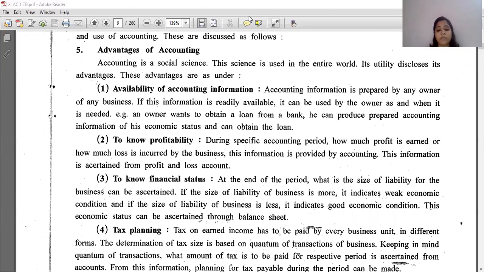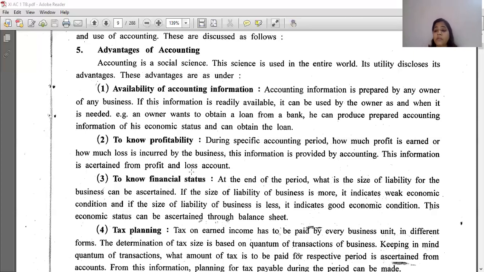To know profitability. During a specific accounting period, how much profit is earned or how much loss is incurred by the business, this information is provided by accounting. As we had seen, interpretation of results, so profit or loss. By seeing the account, we don't need to go through the entire scenario, assets and liabilities and all that. We can totally see profit or loss, right? So this information is ascertained from the profit and loss account.